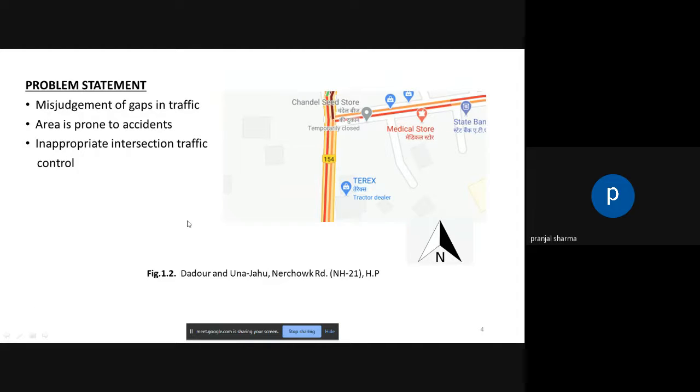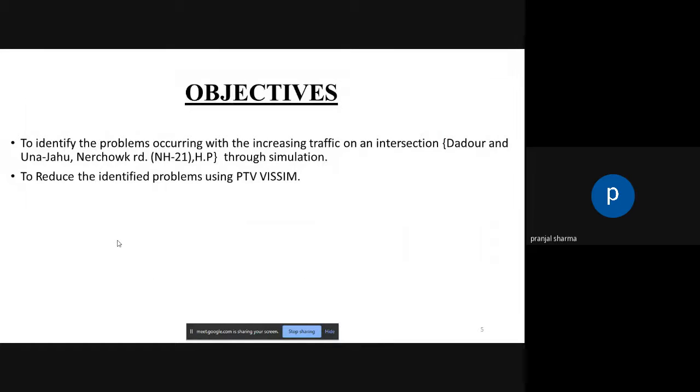The problems in this intersection were misjudgment of gaps in traffic, the area is prone to accidents, and inappropriate intersection traffic control. The objectives are to identify the problems occurring with increasing traffic on an intersection through simulation, and second, to reduce the identified problems using PTV Vissim.